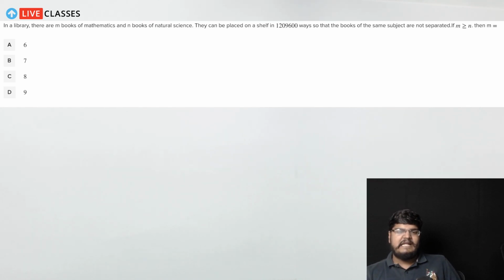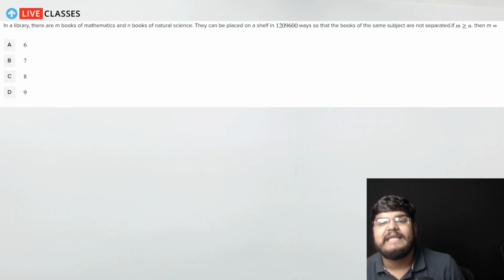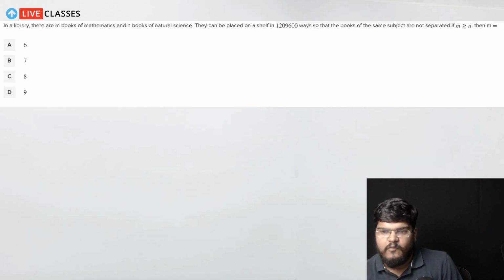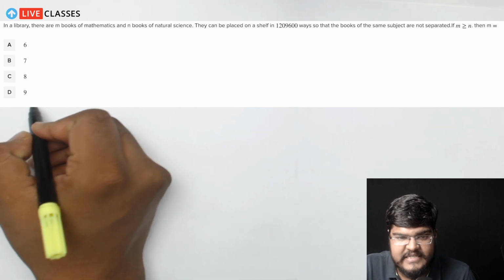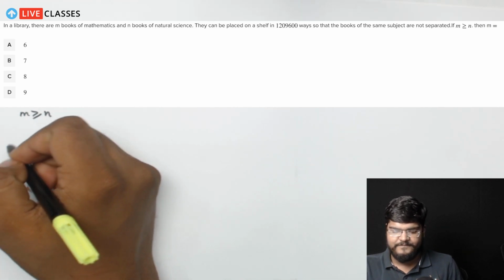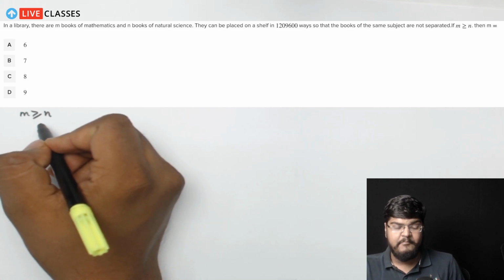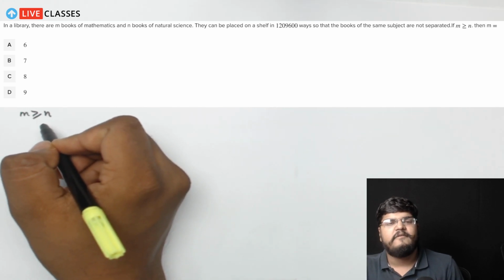In a library, there are m books of mathematics and n books of natural science. They can be placed on a shelf in 12,09,600 ways, so that the books of the same subject are not separated. If m is greater than equal to n, now this is a very important condition guys, m is greater than equal to n, यानी कि m की जो वैल्यू है वो n से बड़ी होनी चाहिए, then what can be a possible value of m?